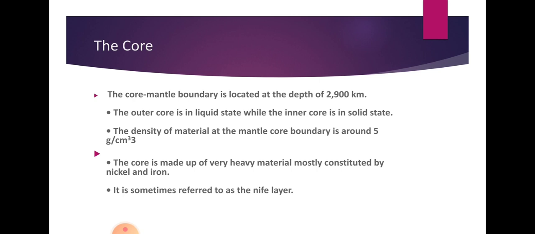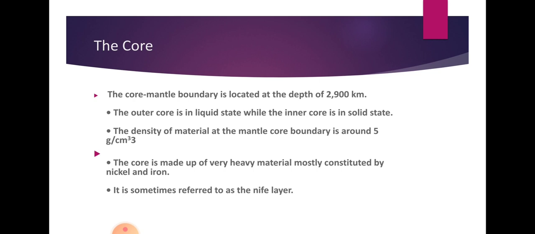The outer core is always in a liquid state and the inner core is always in a solid state. The density of the material at the mantle-core boundary is around 5 gram per cubic centimeter.